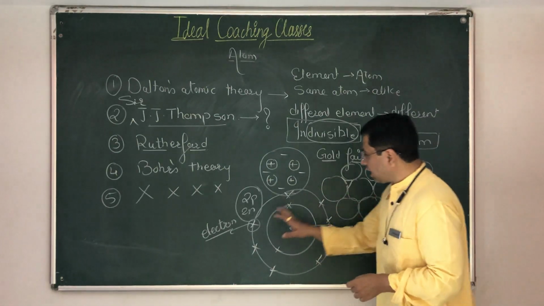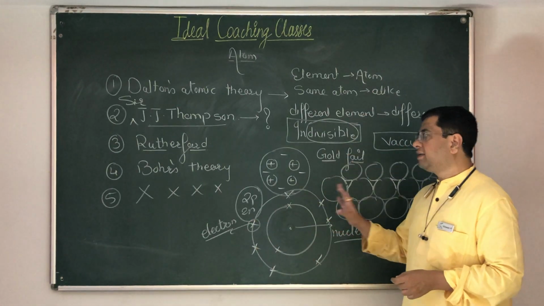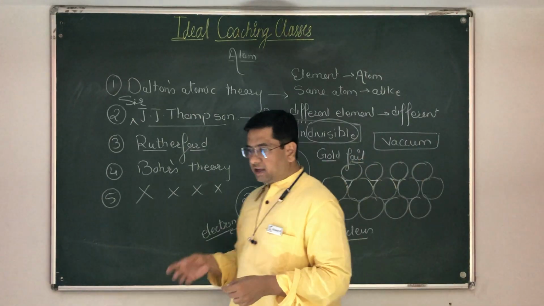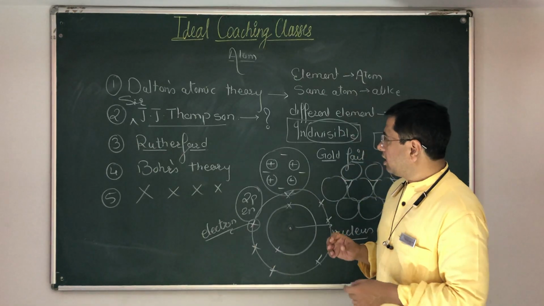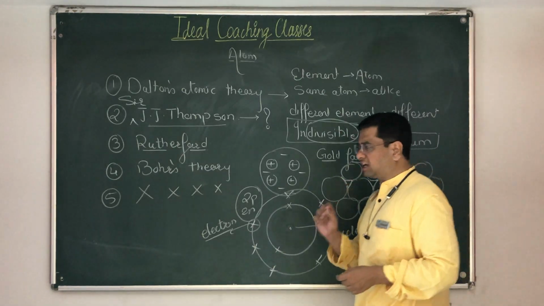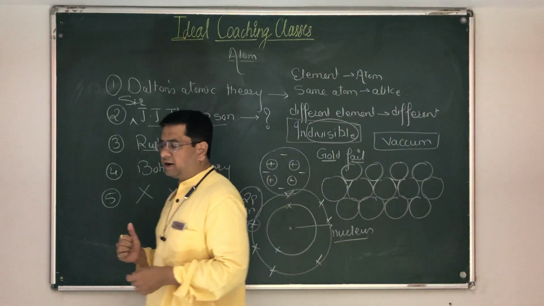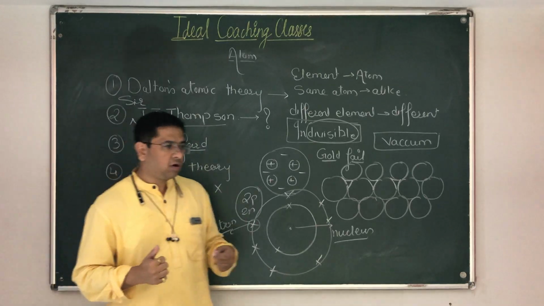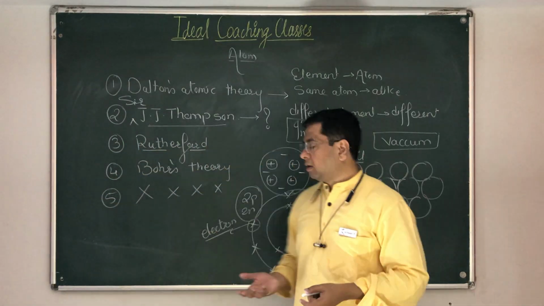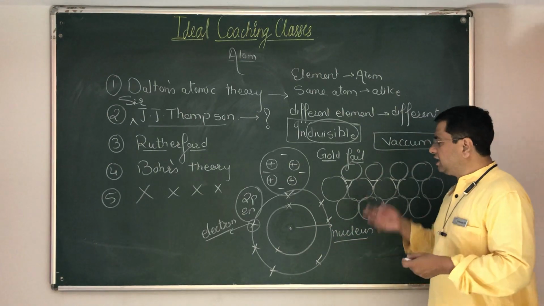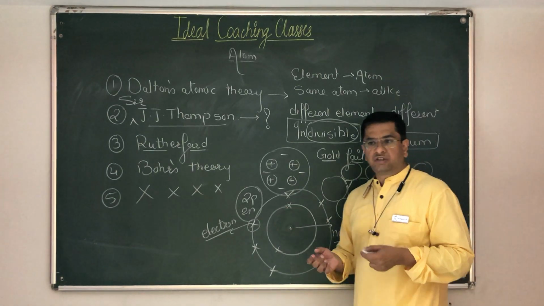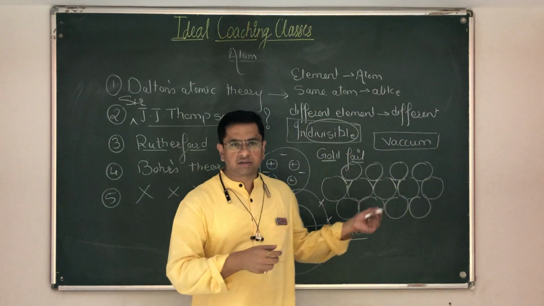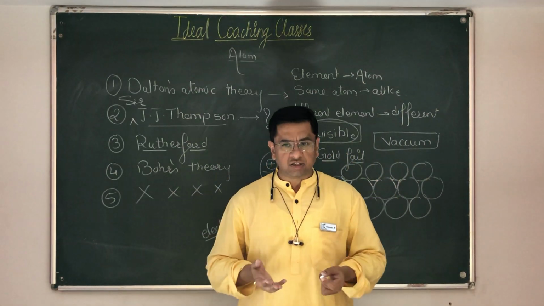So fine, are the electrons charged particles? Yes, they have negative charge. And they are revolving? Yes. So there was a theory given by Maxwell which said any charged particle, electron is a charged particle, and when it goes around in a circle around the nucleus, it should emit energy.